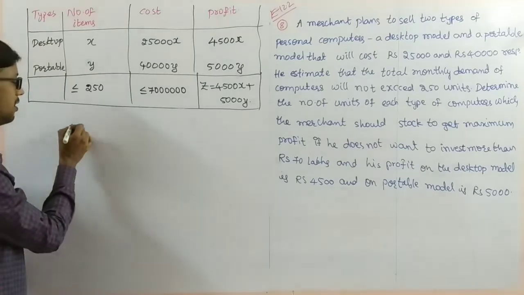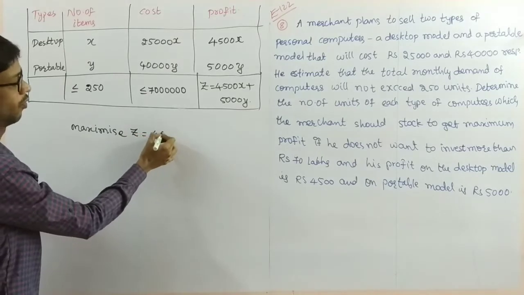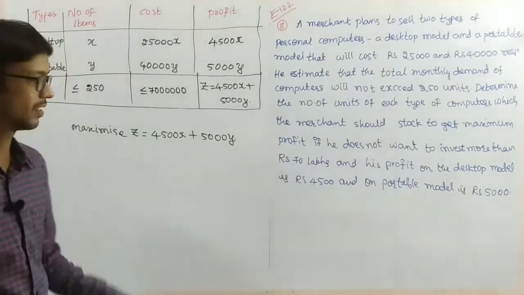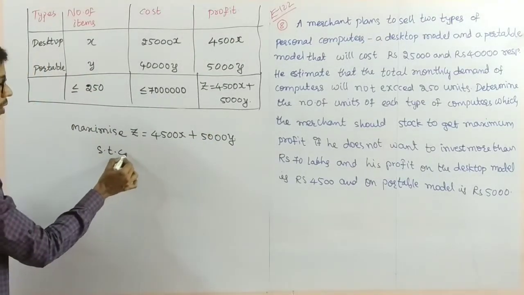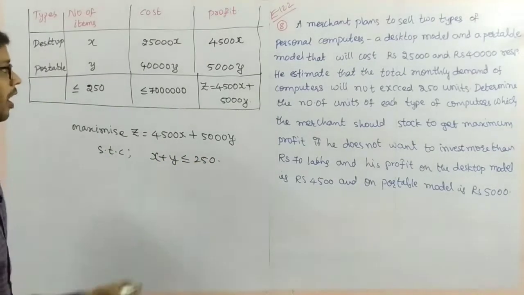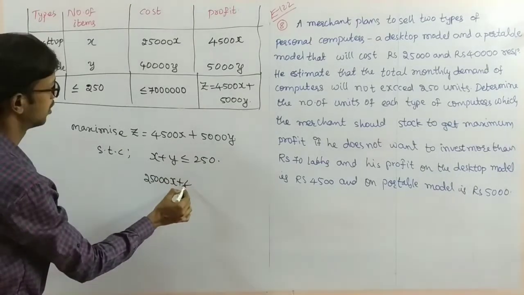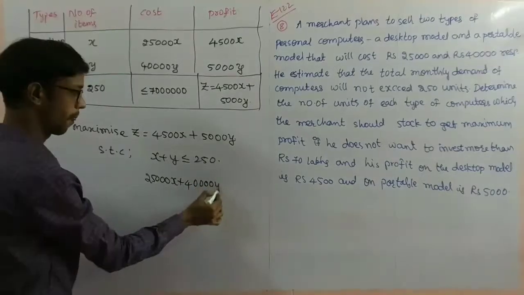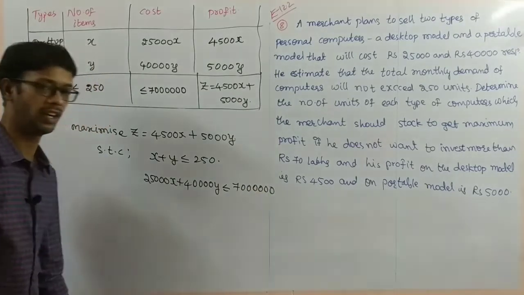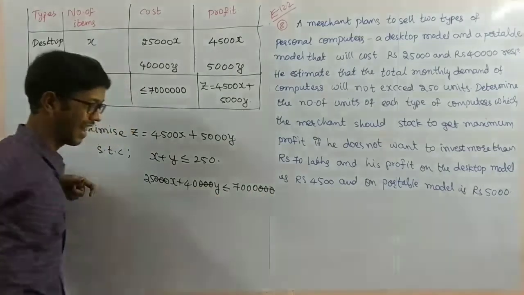Now you have to write the maximized Z. Maximize Z equal to 4,500x plus 5,000y. That is the maximized Z. And subject to constraints, x plus y is less than or equal to 250. Next, 25,000x plus 40,000y is less than or equal to 70 lakhs. Here you can observe 3 zeros, and we can cancel the 3 zeros.